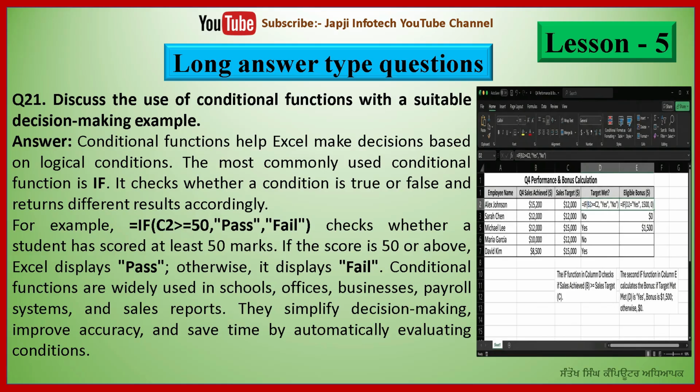If the score is 50 or above, Excel displays Pass, otherwise it displays Fail. Conditional functions are widely used in schools, offices, businesses, payroll systems, and sales reports. They simplify decision making, improve accuracy, and save time by automatically evaluating conditions.